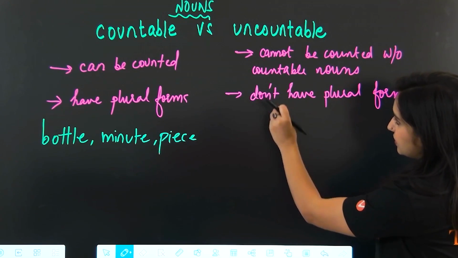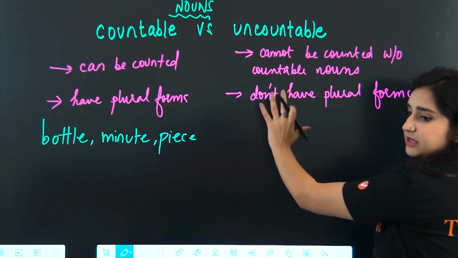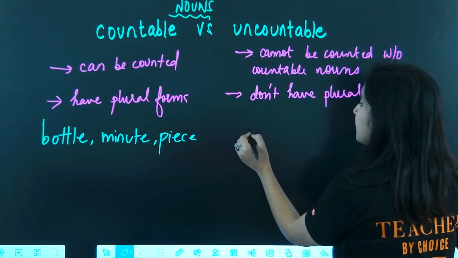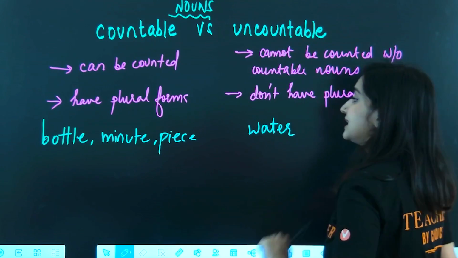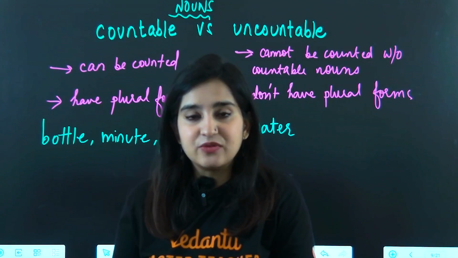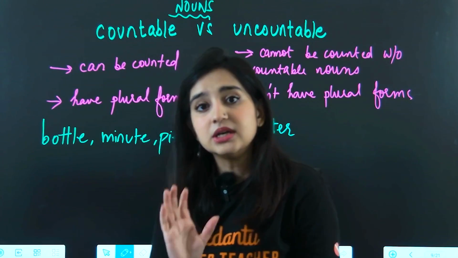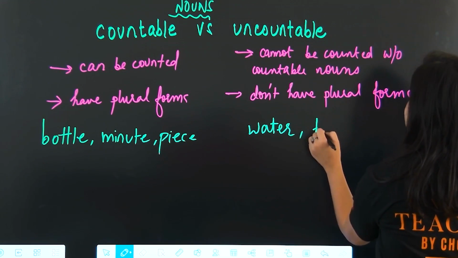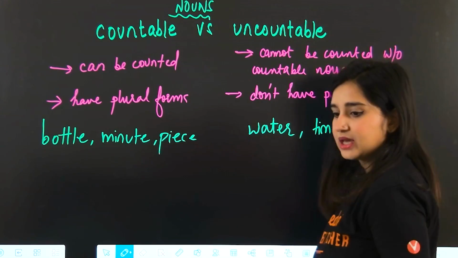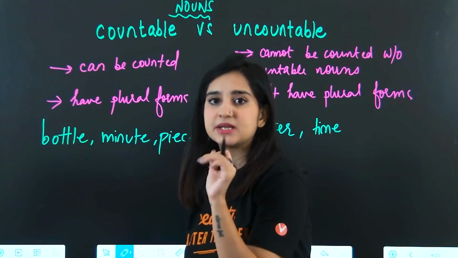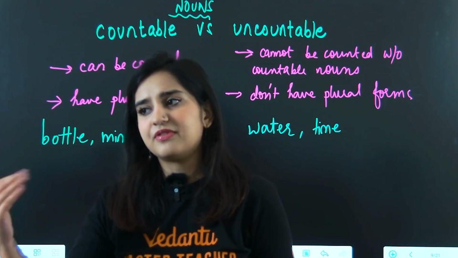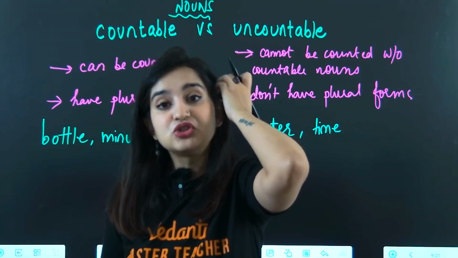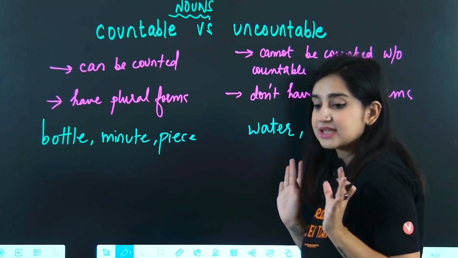if we try to find the uncountable counterparts for these, what do you put in a bottle? What can you put in a bottle? Any kind of liquid. So let's just go with water. Water. Can we say 1 water, 2 waters, 5 waters, please? No, we don't say that, right? So water, uncountable. Minute. What is minute? It helps you keep time. So time. Okay. Now time can sometimes be countable, sometimes uncountable, but right now we cannot say 5. We can say 5 times. You've done this 5 times. That's a different usage. But in general, we consider time overall as uncountable.